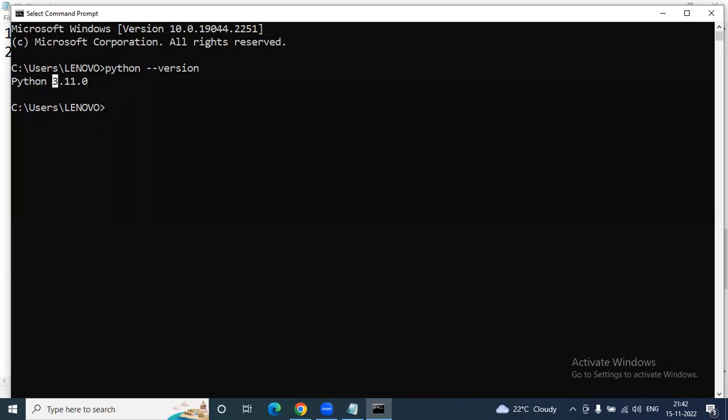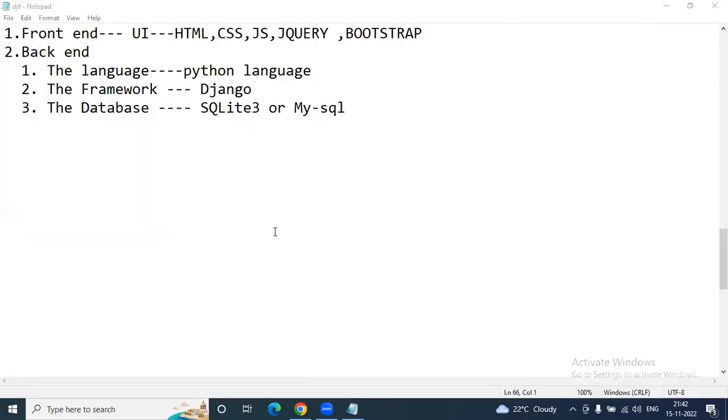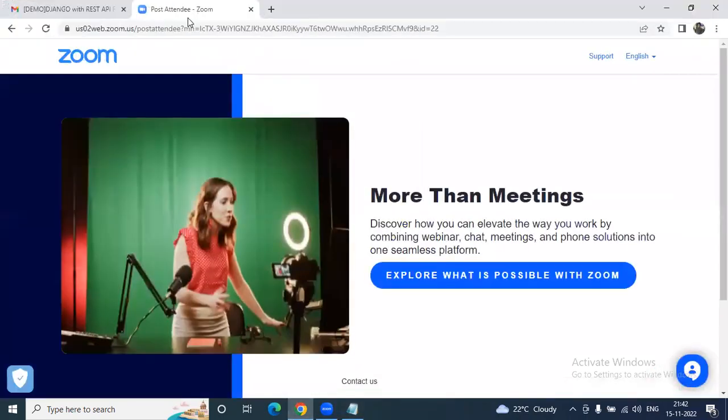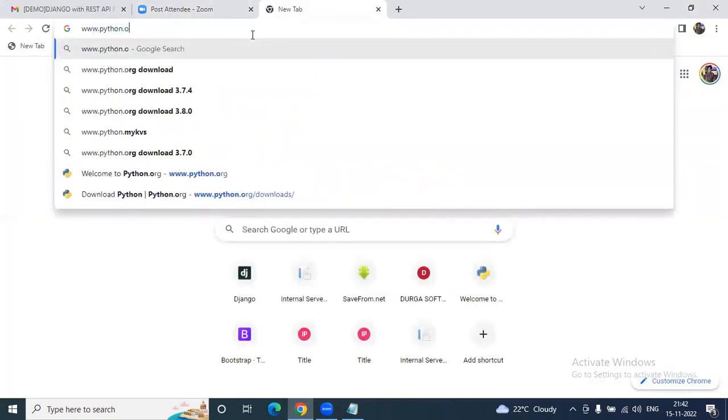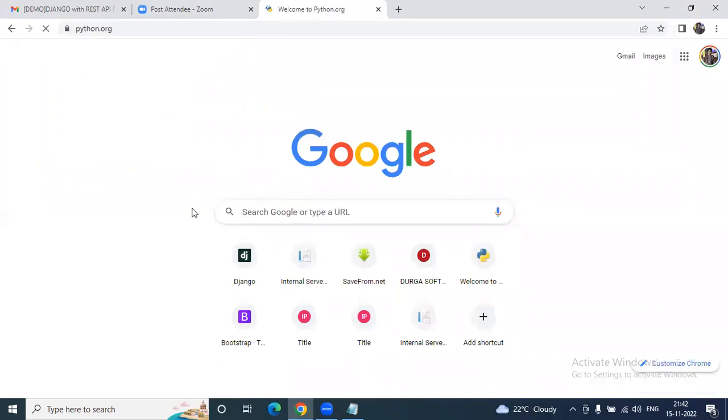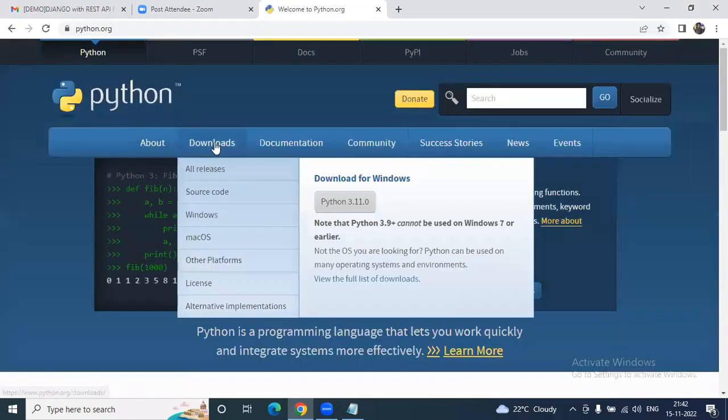Sir, in case I don't have Python software, how do I download and install it? Simply go to the official website, python.org, that is www.python.org. Or else you can go to Google and download Python software.